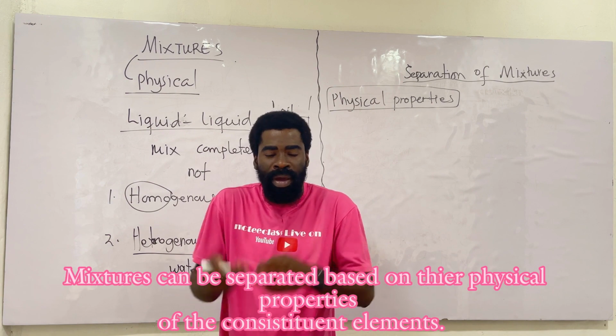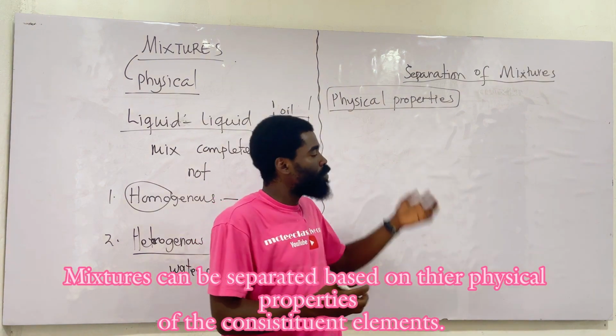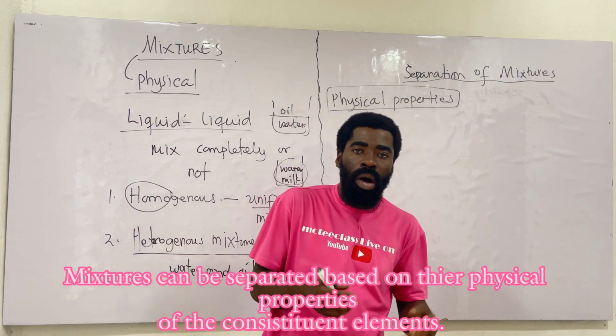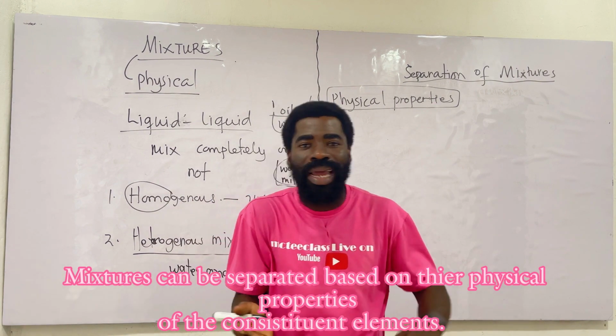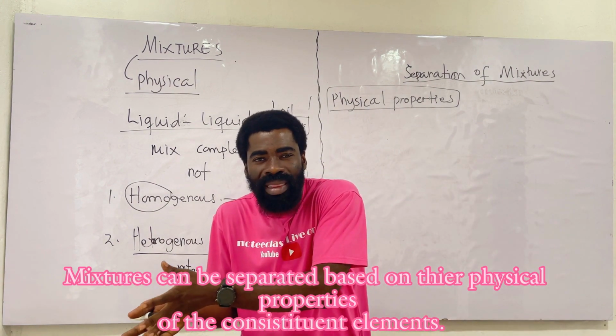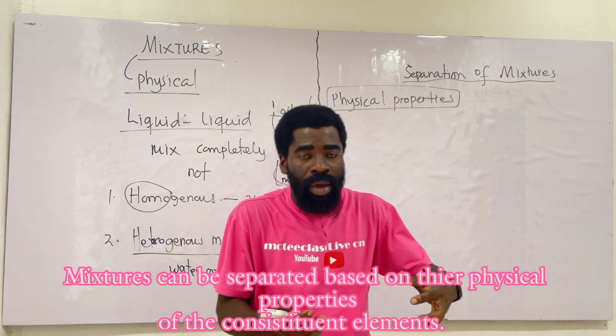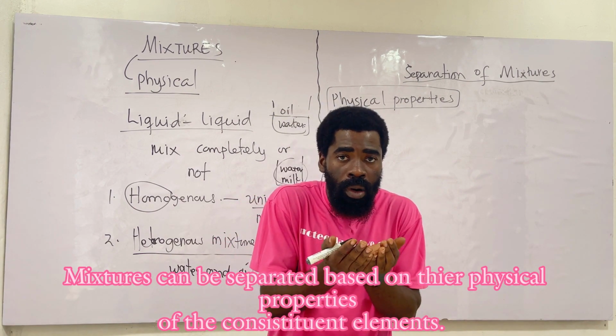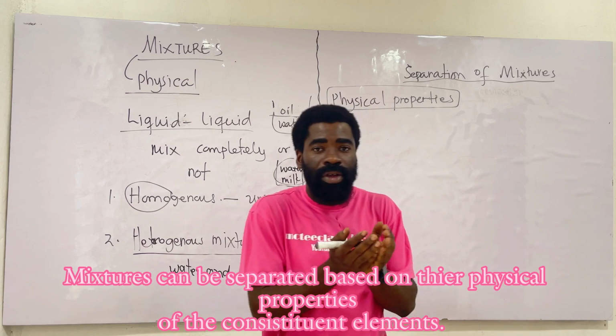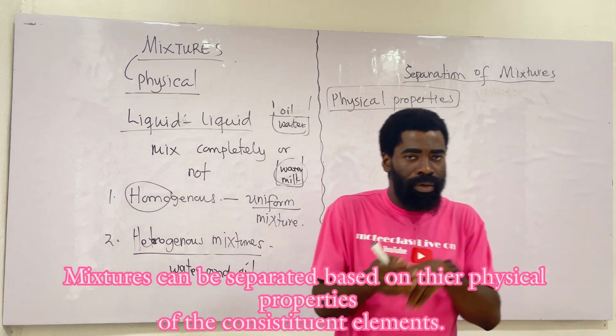You get the point? When I look at the sizes, their physical property. One has a higher boiling point than the other, and I can use a particular method. One is more lightweight than the other. I can use winnowing, where you blow air on your grain to separate the chaff from the original grain.